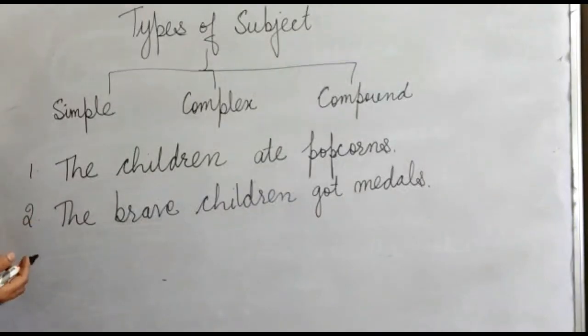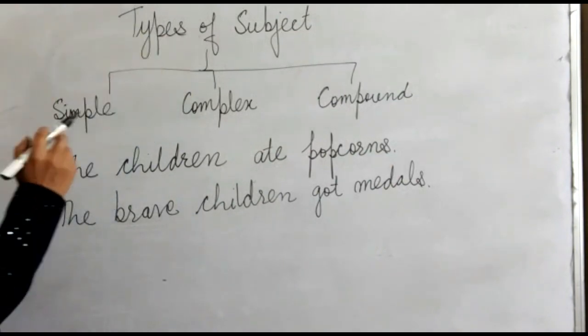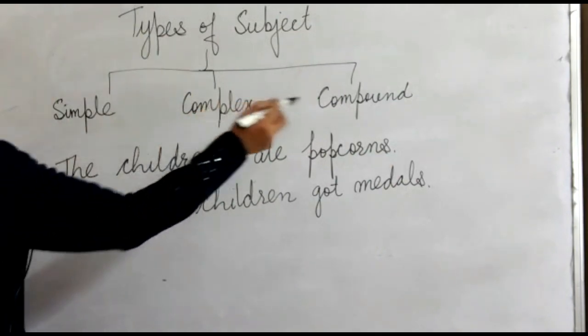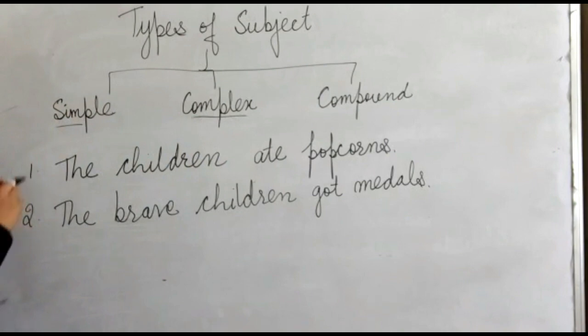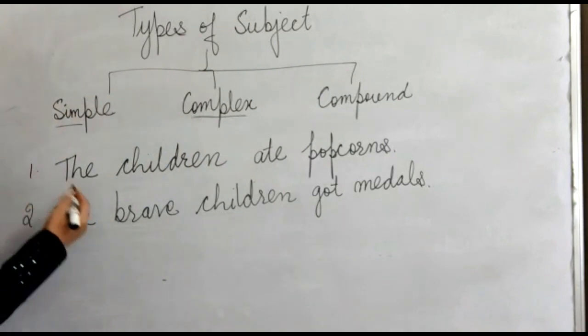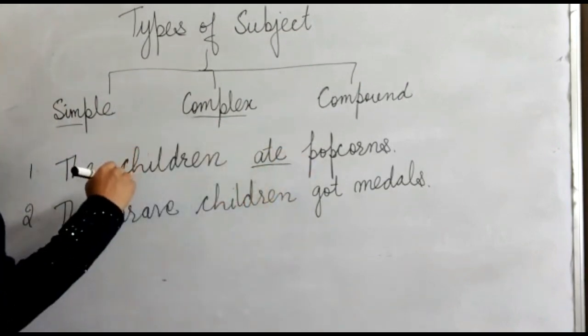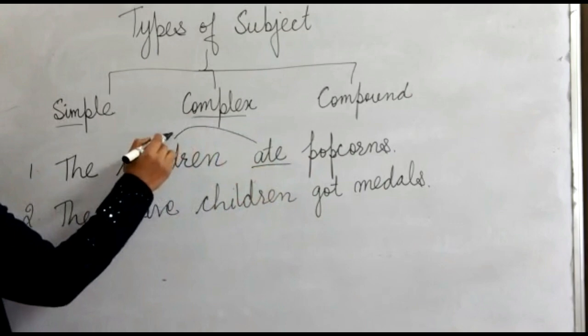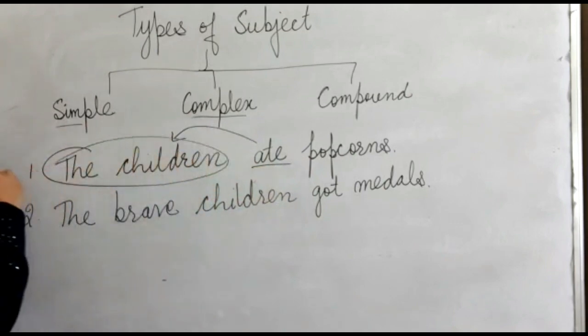Now, let's come to the types of subject. The subject is of three types, that is simple, complex and compound. Let's first learn about the simple and the complex subject with the help of some examples. Let's take the first sentence here that says, the children ate popcorn. Now the verb here is ate and it is being performed by the children. So the children is the subject here.